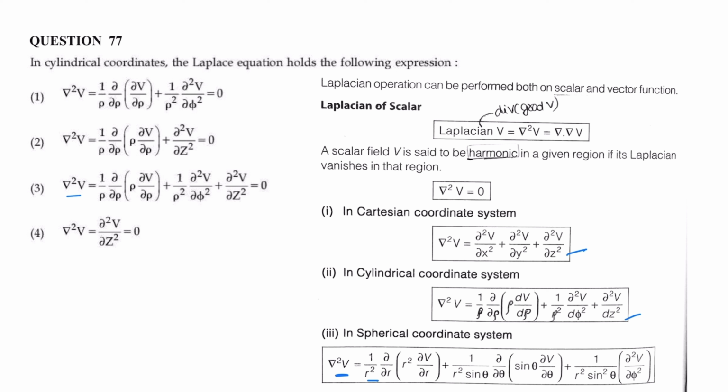Similarly, in spherical coordinate system, del square V is 1 by r square dou by dou r of r square dou V by dou r plus 1 by r square sin theta dou by dou theta of sin theta dou V by dou theta plus 1 by r square sin square theta dou square V by dou phi square. These are the corresponding Laplacian operators in Cartesian, cylindrical and spherical coordinate system. In the question they have mentioned cylindrical coordinate system. So correct answer is option 3.